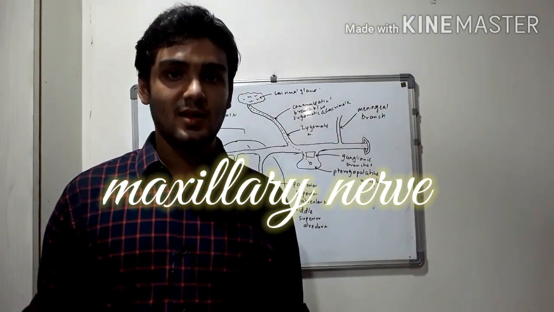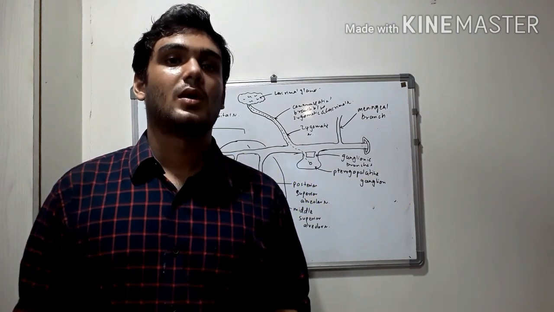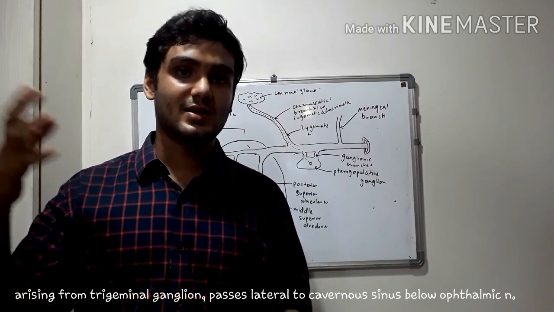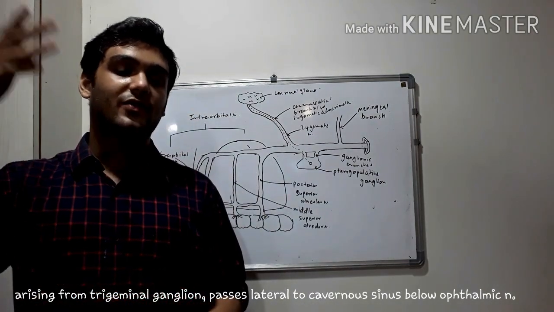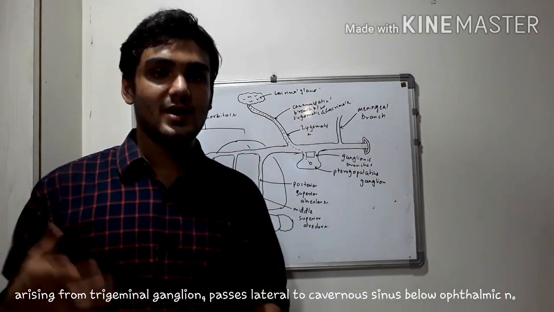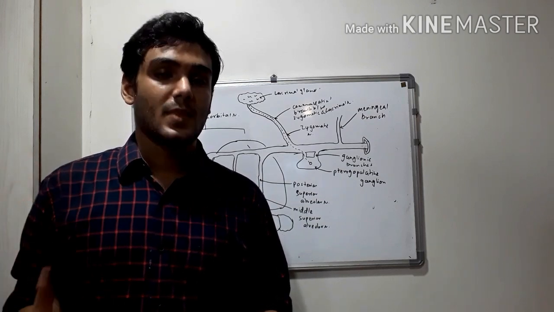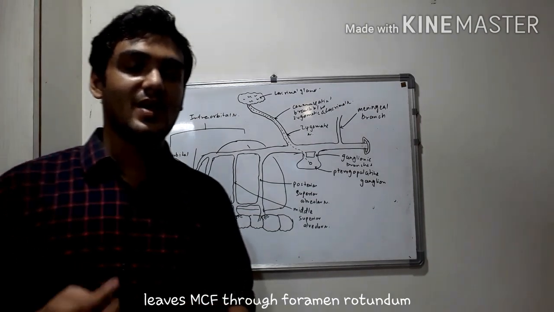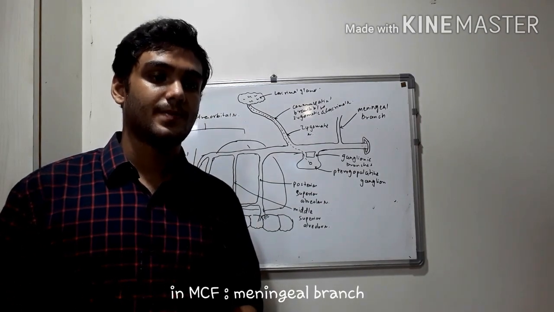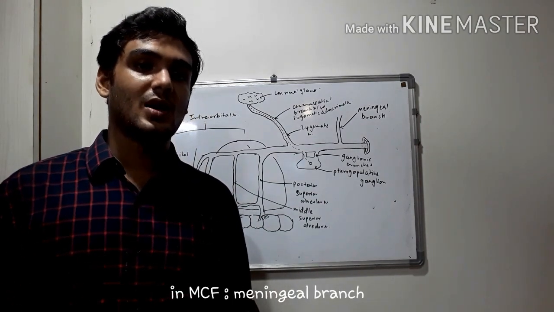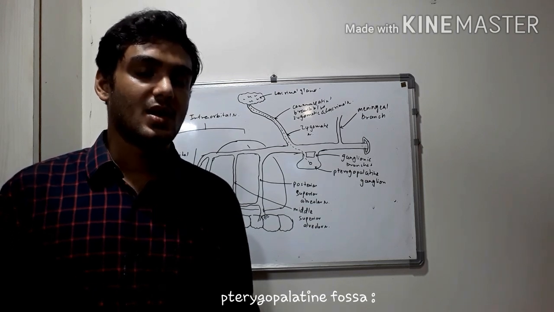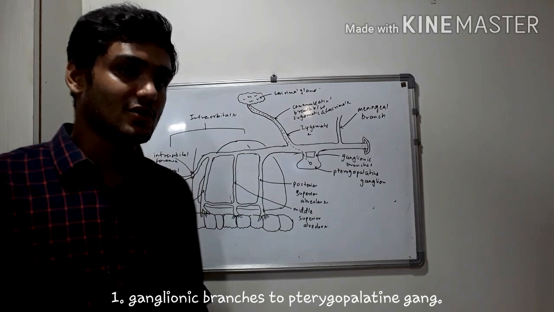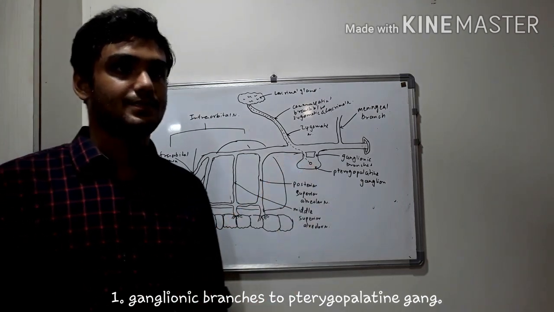So maxillary is the V2, and it arises from the trigeminal ganglion and passes lateral to the cavernous sinus below the ophthalmic nerve and leaves the middle cranial fossa through foramen rotundum. Firstly, it gives the meningeal branch in the middle cranial fossa. Then it comes to the pterygopalatine fossa, wherein it gives three branches. Firstly, it gives ganglionic branches, that is the branches to pterygopalatine ganglion.